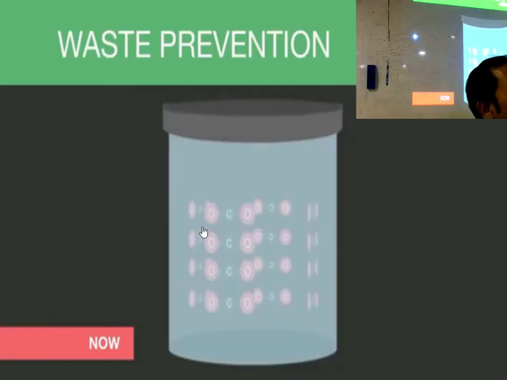Rather, you use it, store it in a cylinder, and then carbon dioxide can be used as a very good solvent, but with a certain amount of pressure. If carbon dioxide is stored in a cylinder, it is already under pressure, so when you open the nozzle, the gas comes out as a liquid. So you can use it as a solvent.